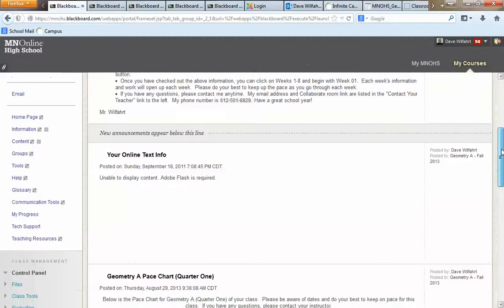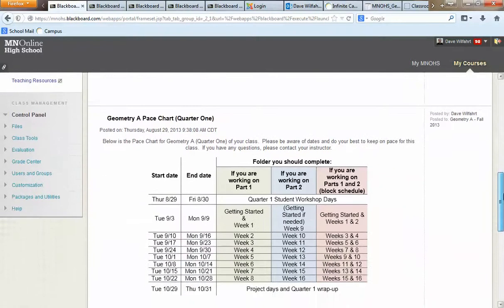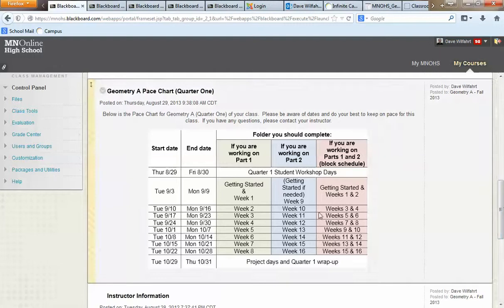If you go down here, there is some information about your online text, and I'll talk about that in just a second. I just want to show you one more thing. If you continue to scroll down, there's a Geometry A pace chart, quarter one. This is the pace chart that you want to follow. Of course, when we start the course, it is Tuesday 9-3, and we'll start with week 1. So this is a pace chart that you want to follow week by week.